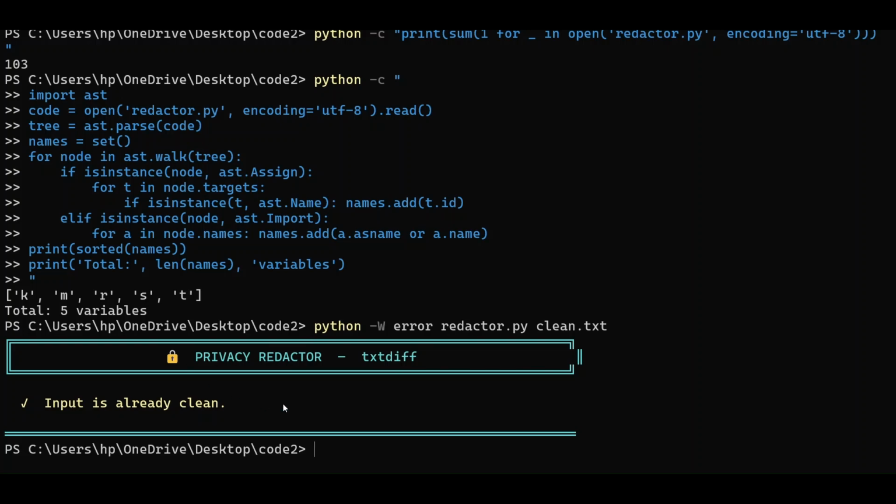When we run this command, you can see the input is already clean and there is no error. Privacy Redactor: 103 lines, 5 variables, 0 dependencies. It catches AWS keys, credit cards, emails, internal IPs, passwords, PEM keys, SSNs, and JWT tokens. Pipe anything through it, and it's clean on the other side. The constraint was the design. With this, I would like to wind up. Thank you.